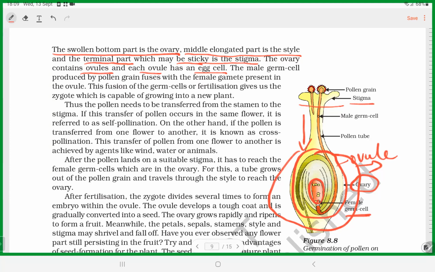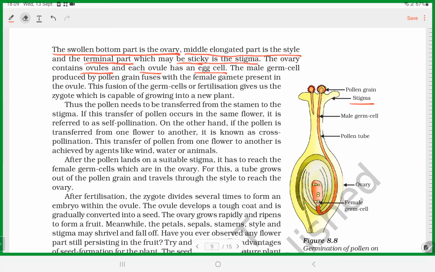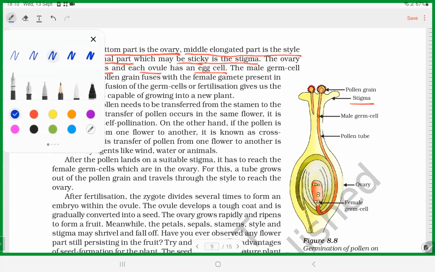Okay, listen, just to make you understand, I'm cleaning the picture. Please look into that. The female reproductive part has stigma, style, and ovary. The function of stigma is to receive pollen grain and accept the possible correct pollen grain. Stigma function is to receive pollen grain.